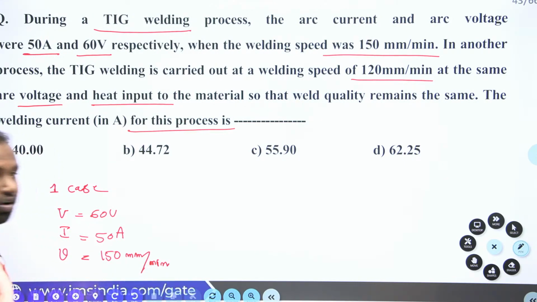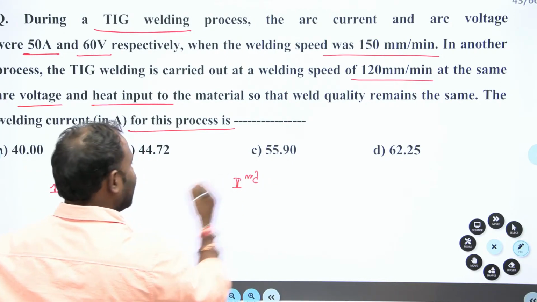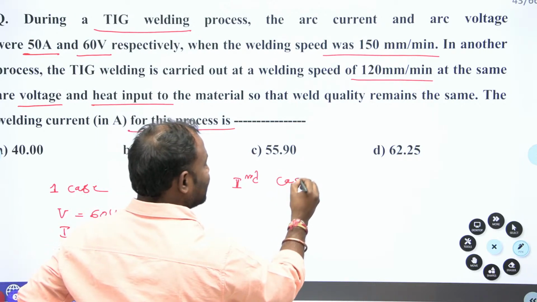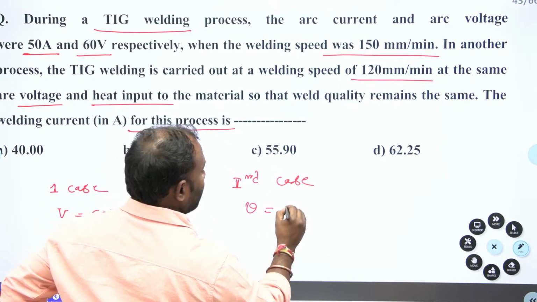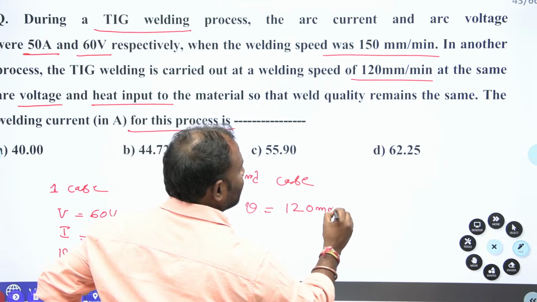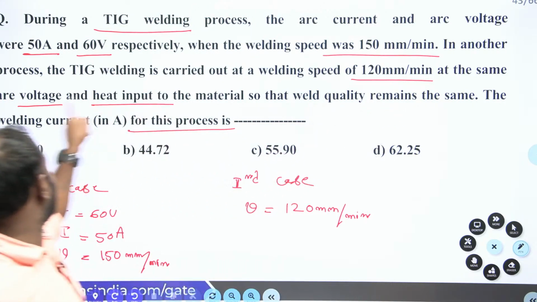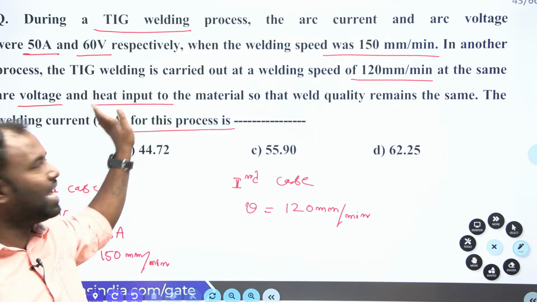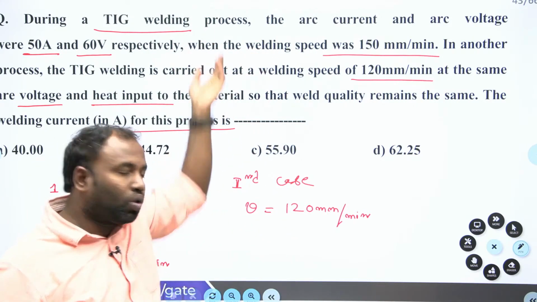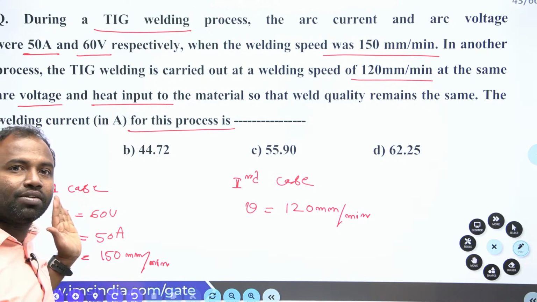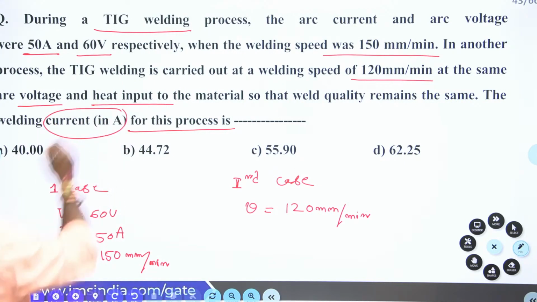Now in the second case, the welding speed is 120 mm per minute, and at the same voltage and heat input. So the welding voltage and heat input are the same as in the first case. Now what we have to find for this process is the welding current.